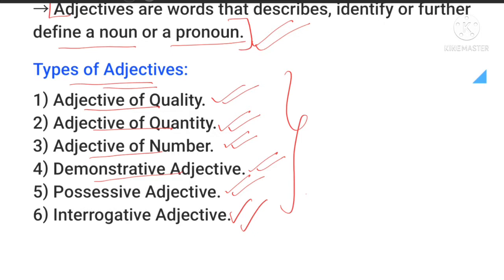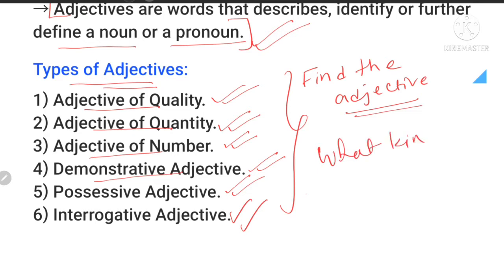Now, what can your teacher ask from this chapter? The teacher may simply ask you to find the adjective. First of all, they'll ask you to find the adjective. And if they go to the next level, they may ask you to find the adjective as well as what kind of adjective. Okay, now these are the two types of questions that you may get. Okay ना, but I'm damn sure that these two will come as a combo in your examination.